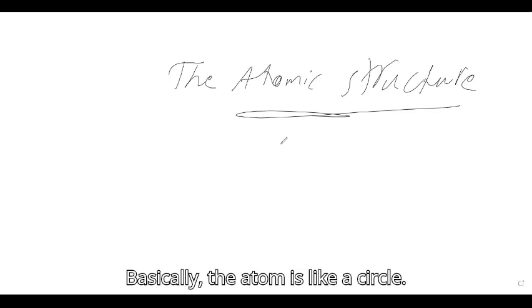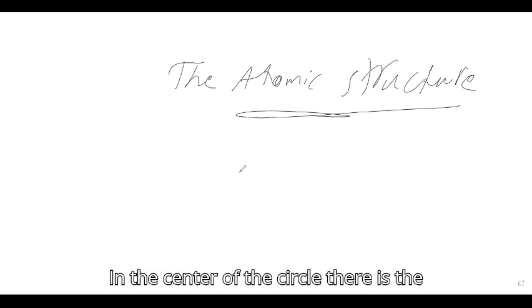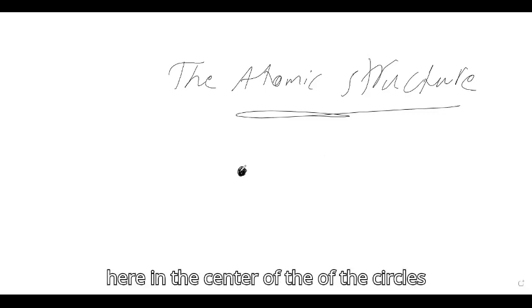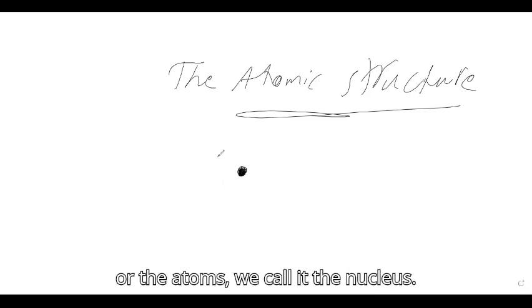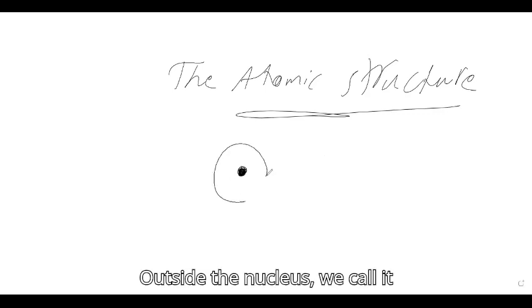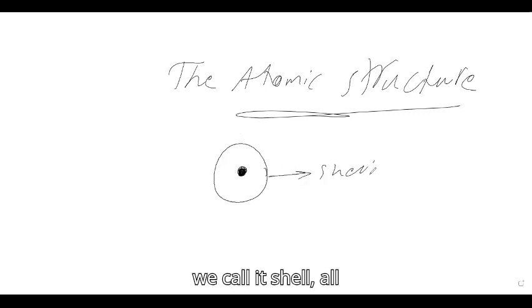Basically, the atom is like a small circle. In the center of this circle, there is the nucleus, just a small thing in the center of the atom. Outside the nucleus, we call this circle a shell, or energy level.